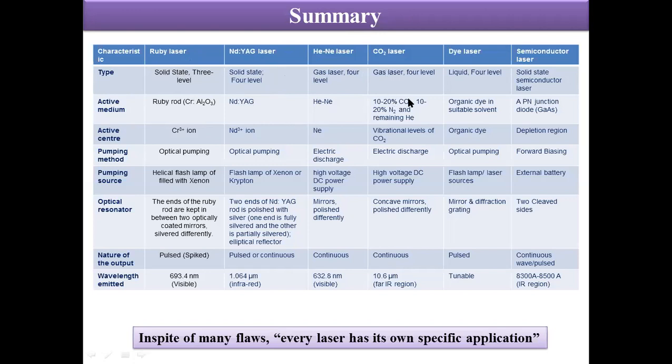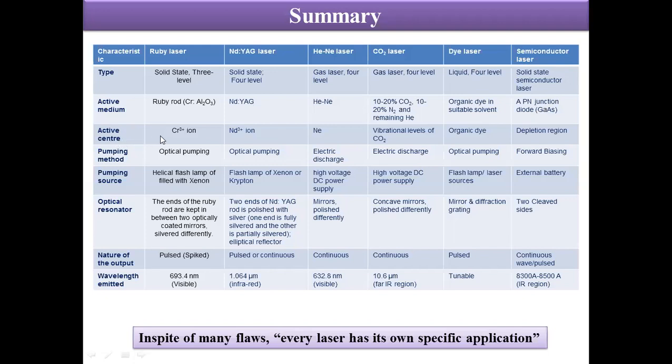In CO2 laser, we have carbon dioxide, nitrogen, and helium gas combination as an active medium. In dye lasers, we have dyes dissolved in suitable solvents, and in semiconductor lasers, we have a p-n junction diode, which is usually made up of gallium arsenide, as the active medium.